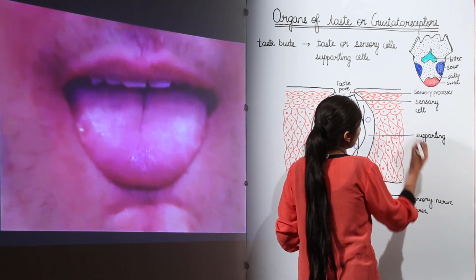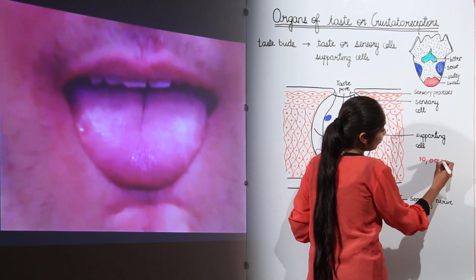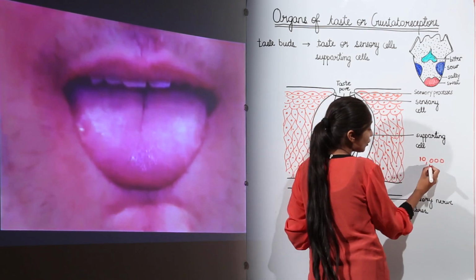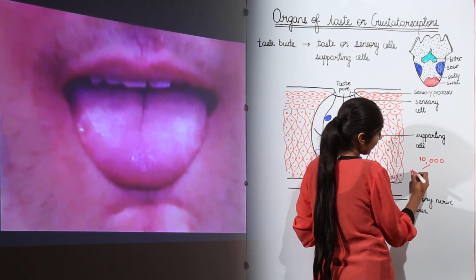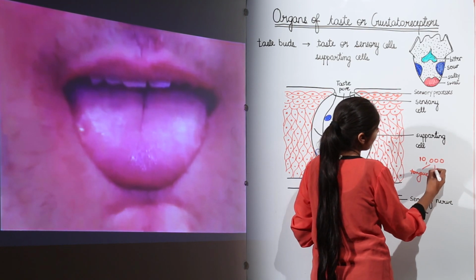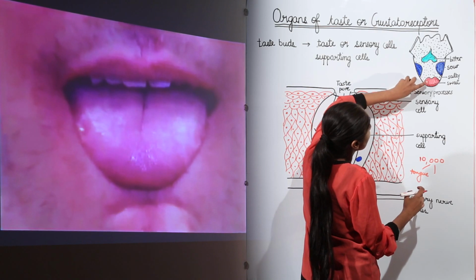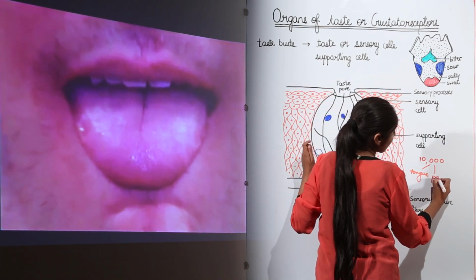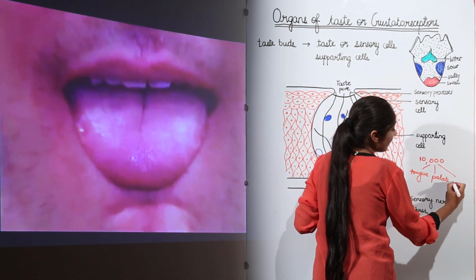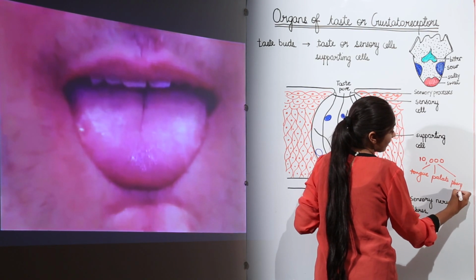We have around 10,000 taste buds, which are divided, and they are located on the tongue. They are also located on the palate and pharynx.